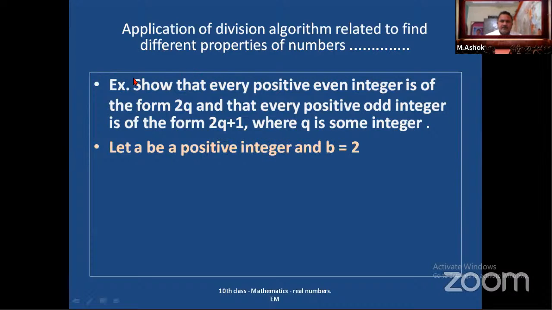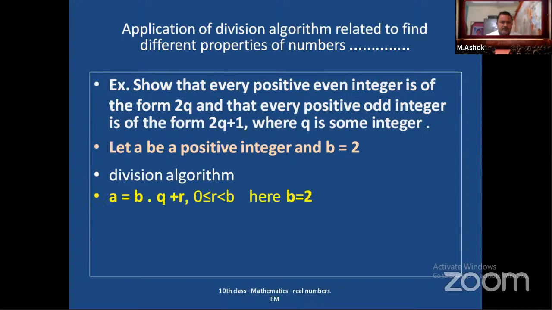Okay, now by using division algorithm or Euclid's algorithm, I am assuming a be a positive integer and b is equal to 2. I am taking b value as 2. Okay. What is the given algorithm? Yes, a is equal to b into q plus r.